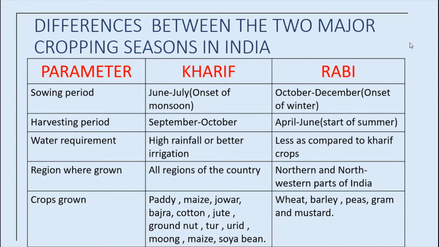Kharif crops are grown in all regions of the country, but Rabi crops are grown in northern and northwestern parts of India. Kharif crops are paddy, maize, jowar, bajra, cotton, jute, groundnut, tur dal, urad dal, moong dal and soybean. Rabi crops are wheat, barley, peas, gram and mustard. So these are the differences between the two major cropping seasons of India.